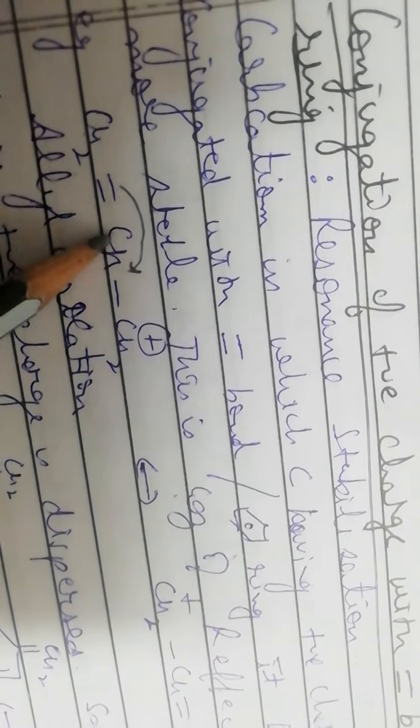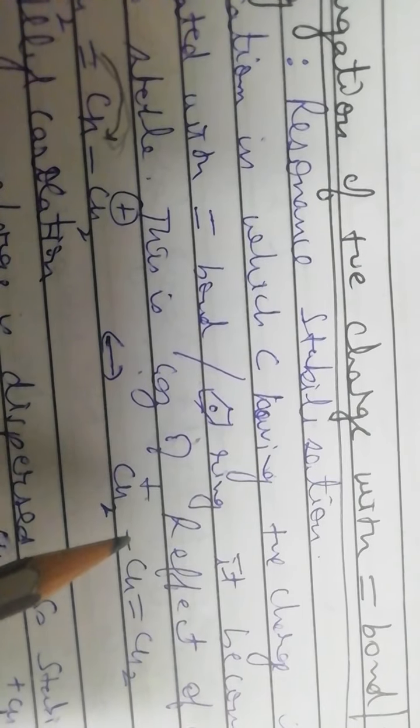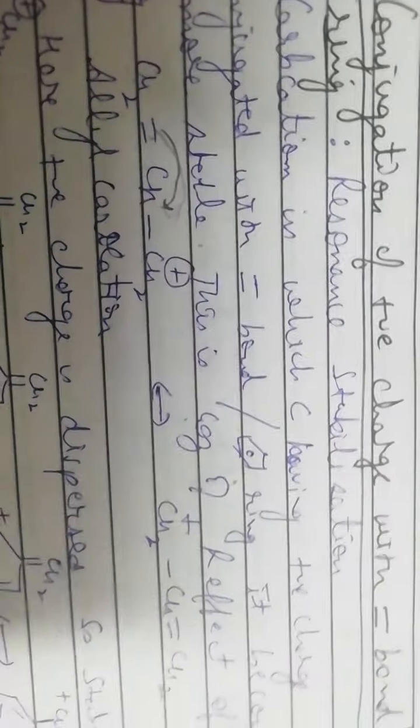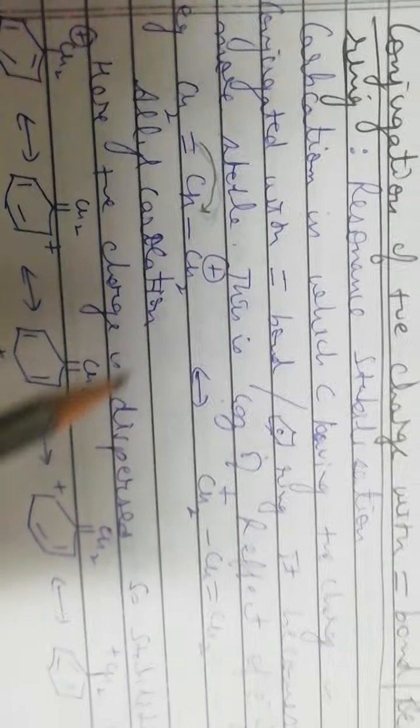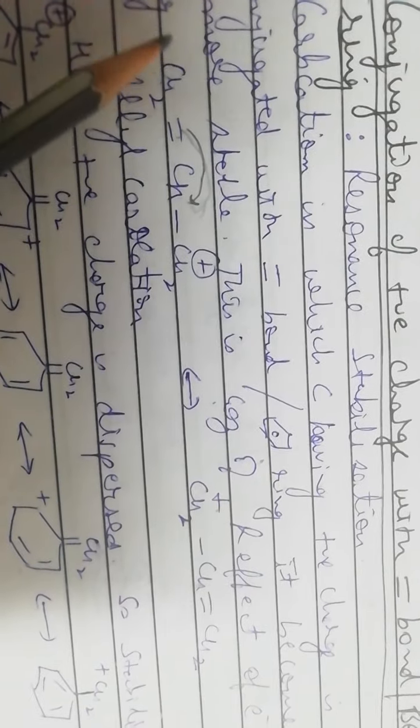Now for example, this is our allyl carbocation, CH2 double bond CH single bond CH2 positive. If these electrons move on this side, now this carbon is losing the electrons, this carbon will acquire the positive charge, and this double bond is converted to a single bond, and this single bond is converted to a double bond, and we will get this resonating structure. Now here the positive charge is dispersed from this carbon atom to this carbon atom.